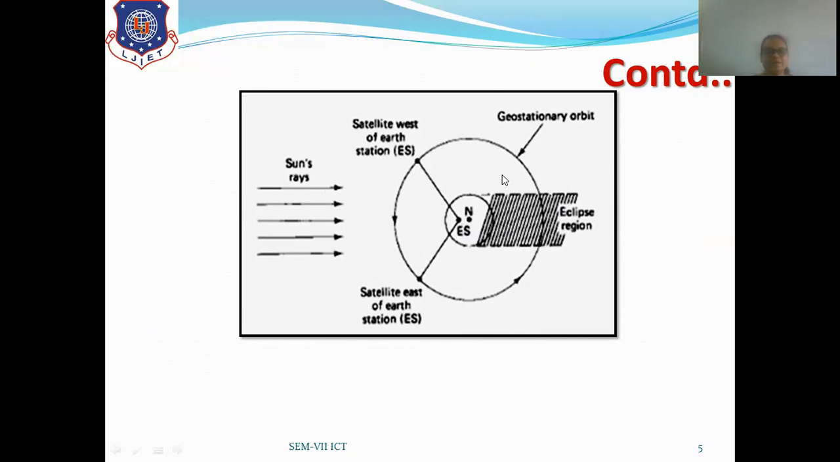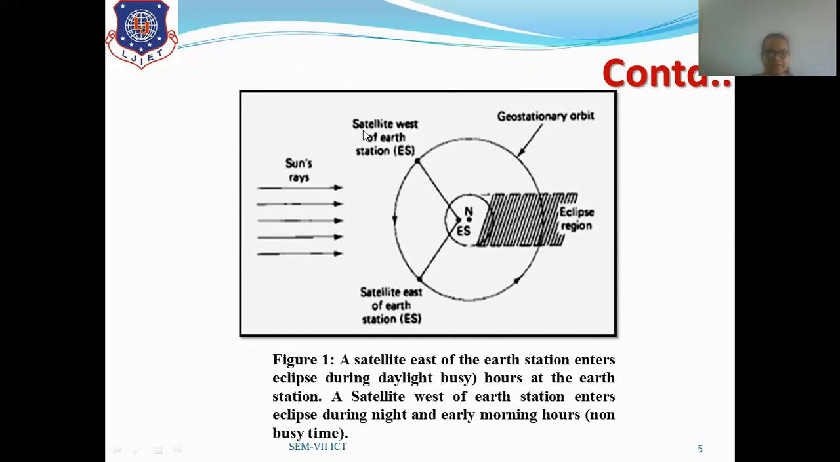Now, as we have discussed, there will be two equinoxes. So based on the satellite position and the sun rays coming on it, there will be two positions. First, the satellite will be west of the Earth station. This is the Earth station, so on its west part will be the satellite, and second, it will be east of the Earth station. And when the sun falls during two periods, that is during the daylight hours or during the early morning hours, there will be a satellite position. So in this figure it has been shown, which will be discussed now in the next slide.